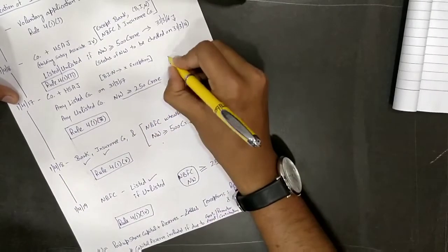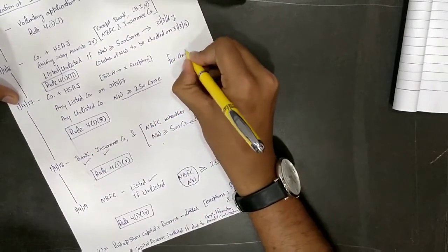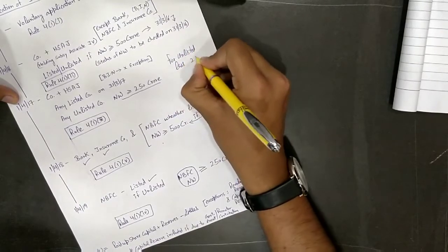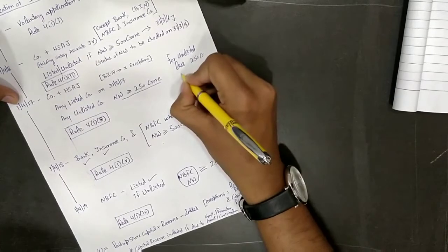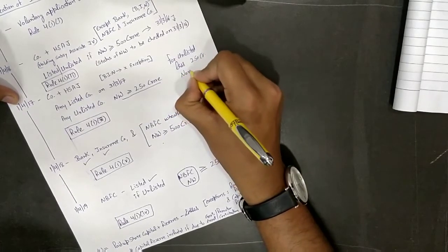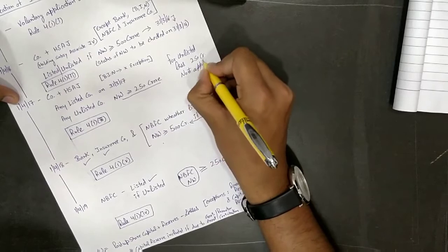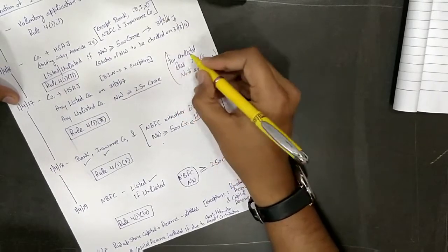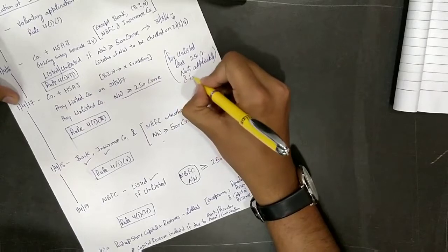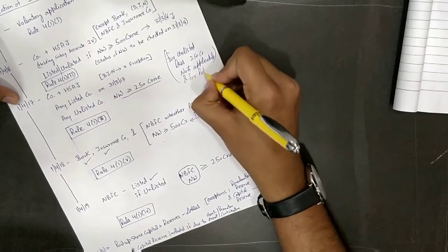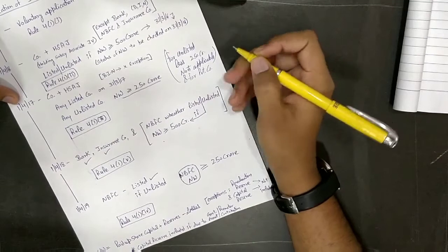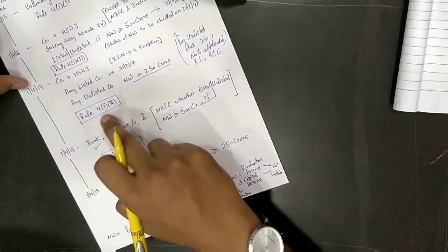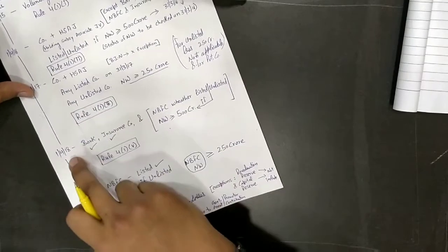Means for unlisted, less than 250 crore, not applicable. And for private companies whose net worth is less than 250 crores, rule 4.1.3.